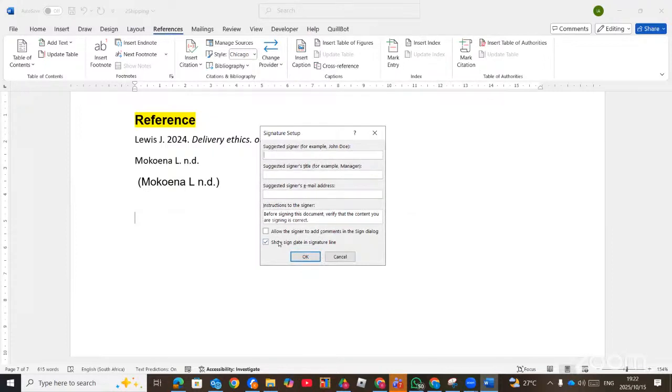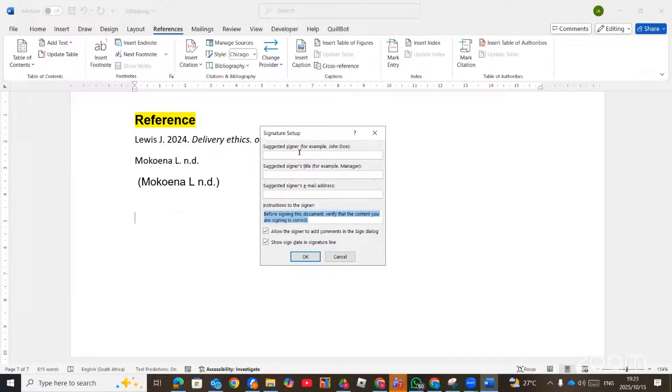Then you are going to find allow the signer to add a comment in the sign dialog. Then there's also an option here, the instructions. You can type the instructions here, instructions to the signer. You can also put the signer's email address and then the name of the signer.